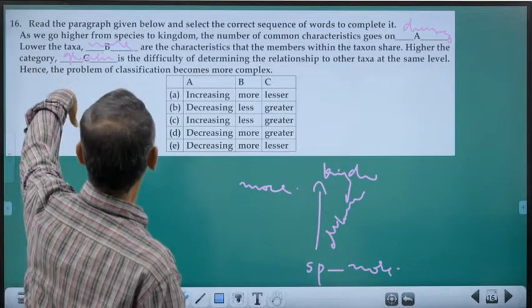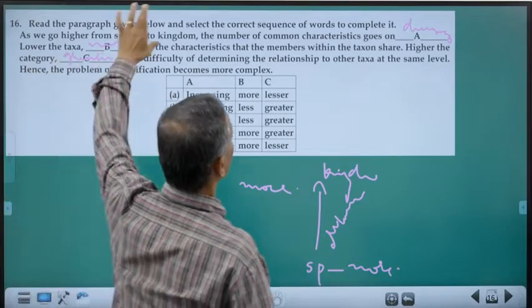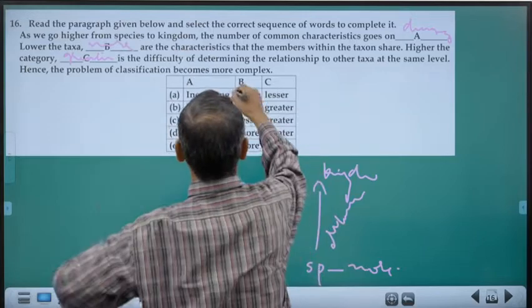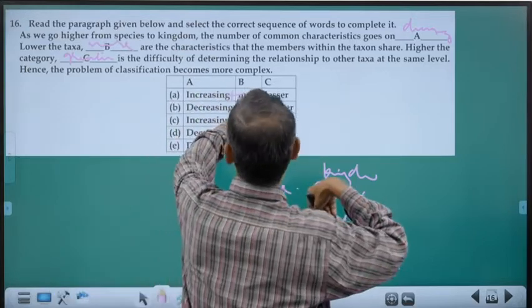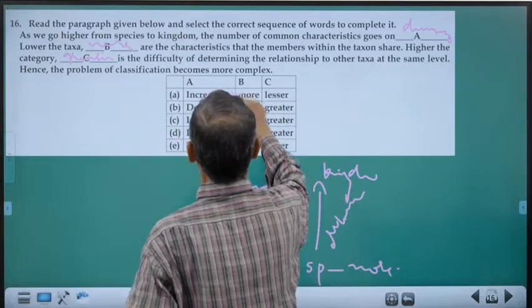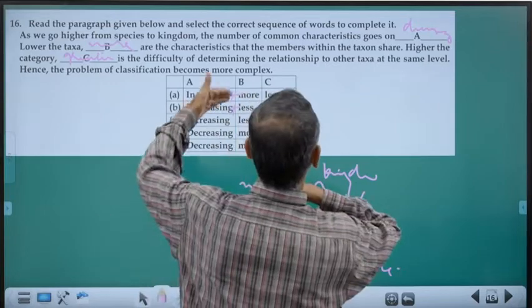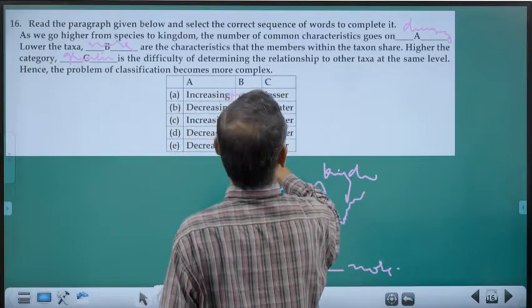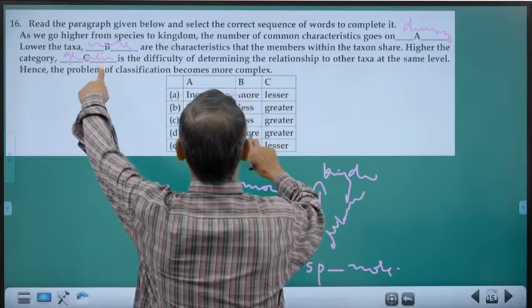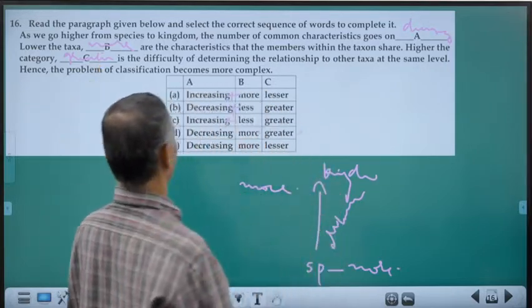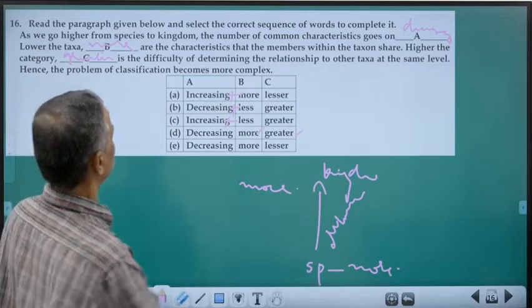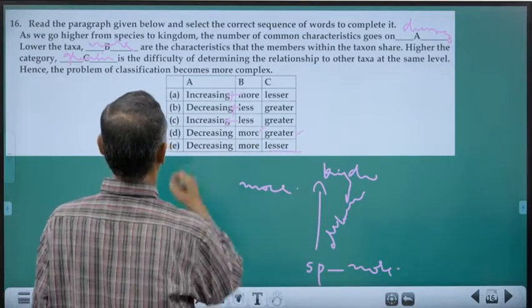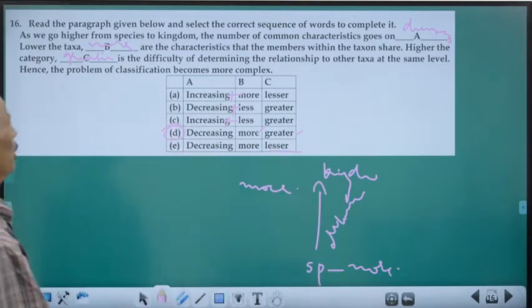Okay, A, B, C. Decreasing, it is not. Decreasing, less? No, it is more. Increasing, no. Decreasing, then more. Correct. Greater. Correct. Here, this is wrong. So the correct answer will be D. Clear?